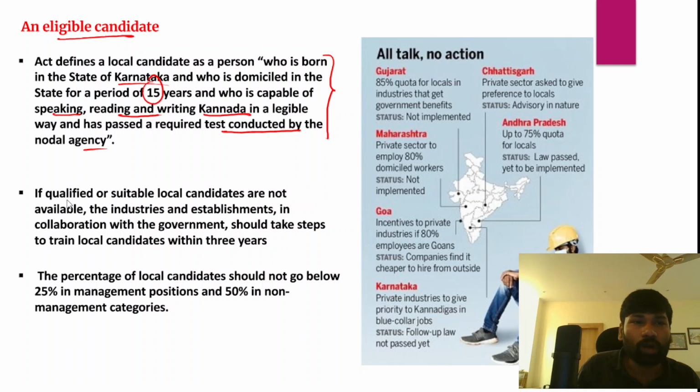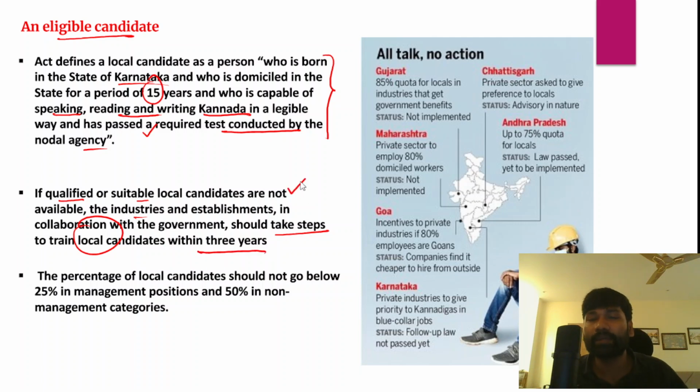In case qualified and suitable local candidates are not available as per the above criteria, what should be the other criteria? The criteria is that industries and establishments, in collaboration with the government, will identify candidates, take necessary steps to train local candidates within 3 years, and then give them employment opportunities in their establishments. Other than that, non-locals will not get adequate employment in the state of Karnataka.